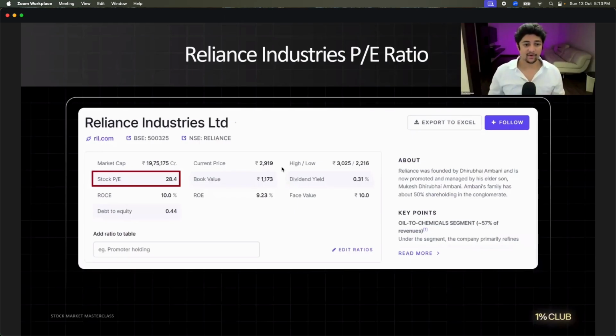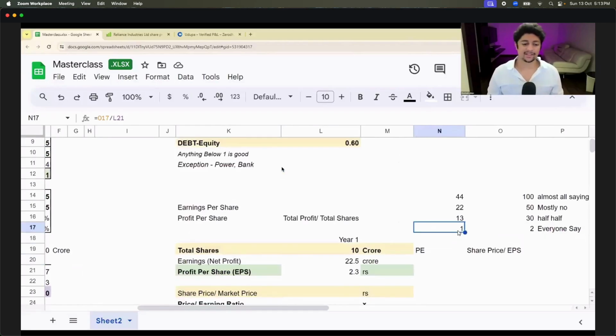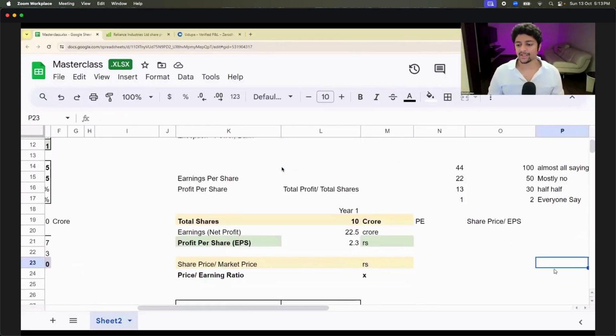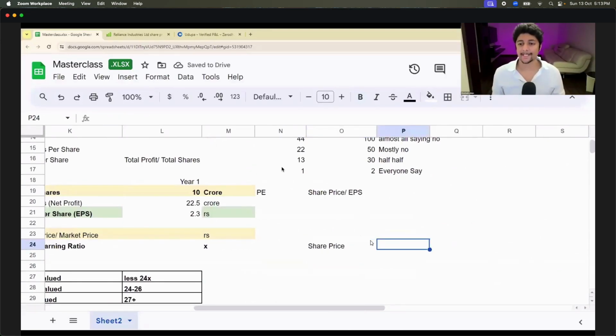Correct? Now, one more. Last part of today. Let's understand one more thing. What is the share price? What is my share price today? What did you guys give my share price today? You all said yes to one PE ratio. 1 PE ratio. So sad. People are giving 20 times, 25 times, and you've given me 1. No premium for Shashank Udupi. Okay, fine. 2.25. Correct? Yes or no? This was the share price you all said yes to.